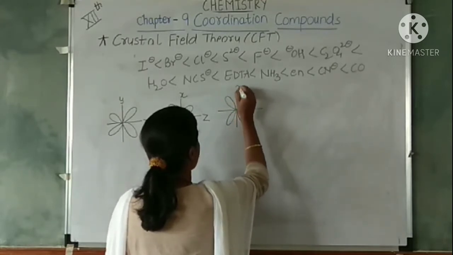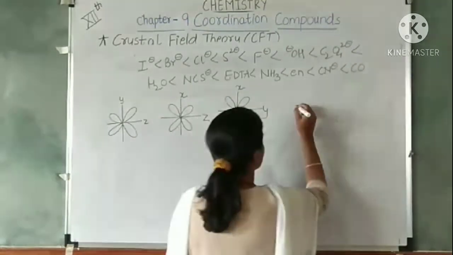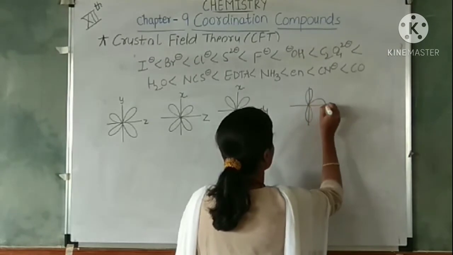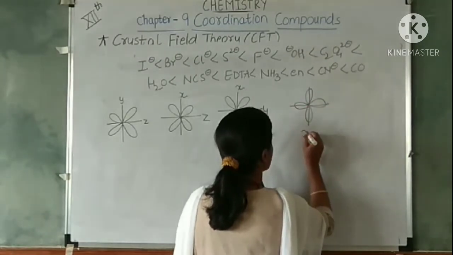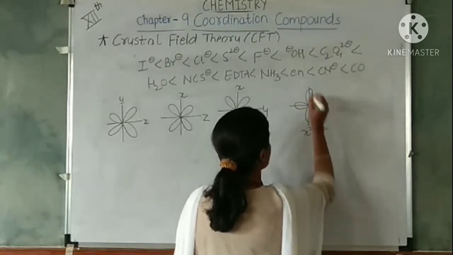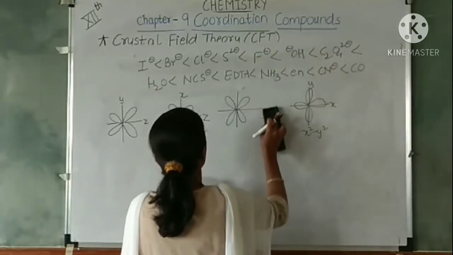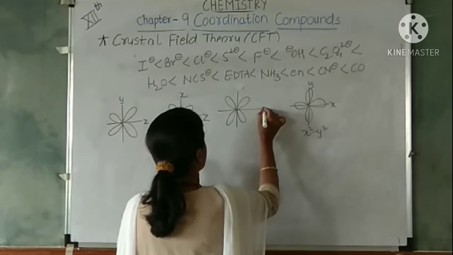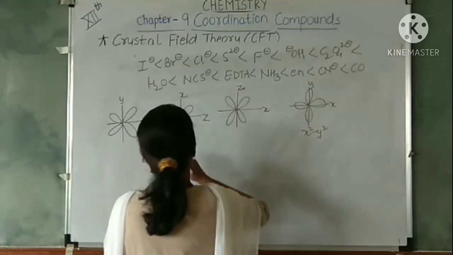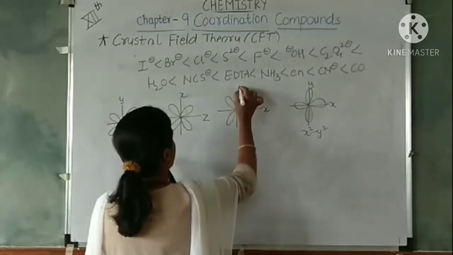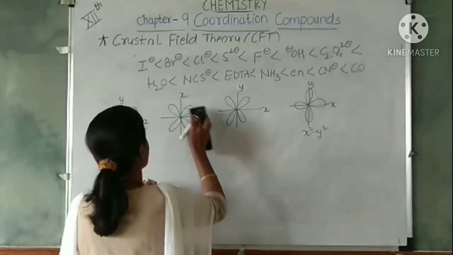This is your XY, this is your x square minus y square, and this will be x, z.